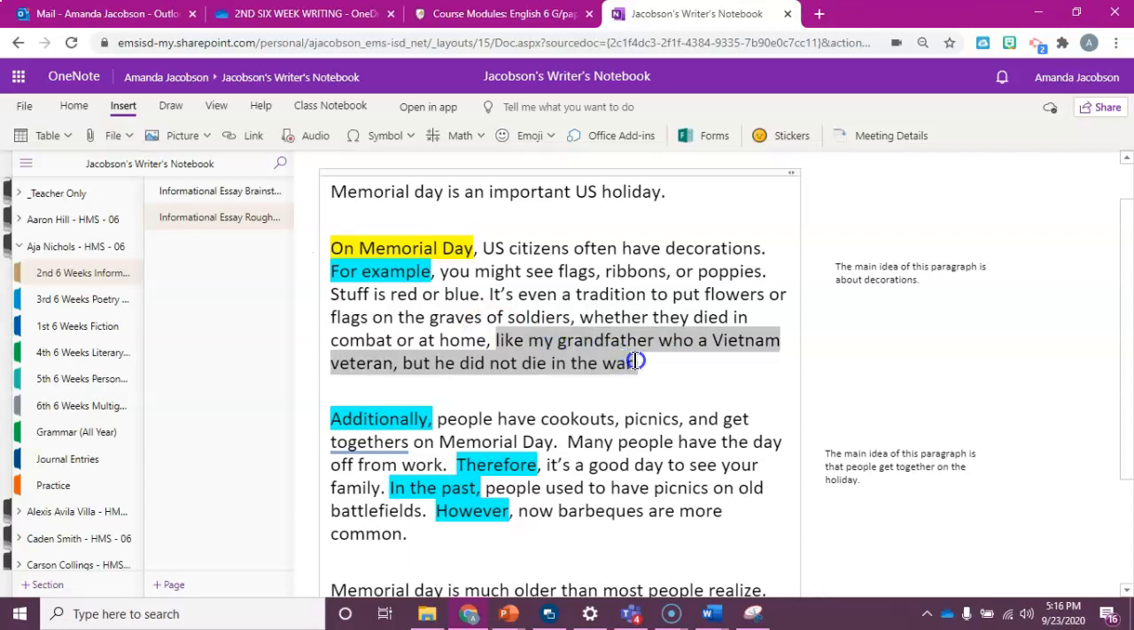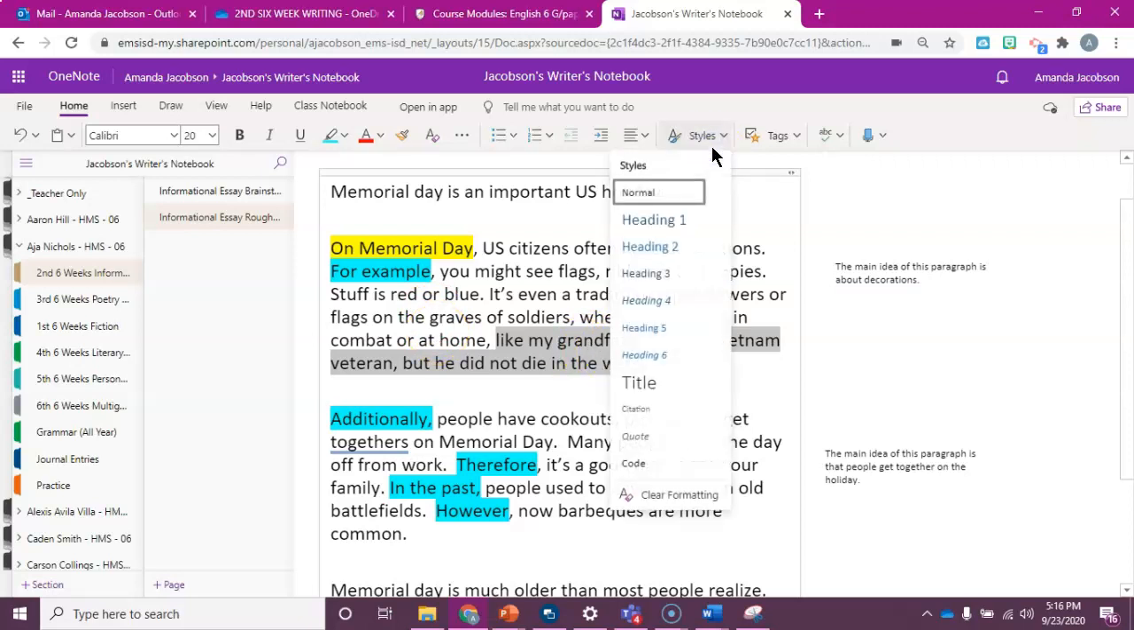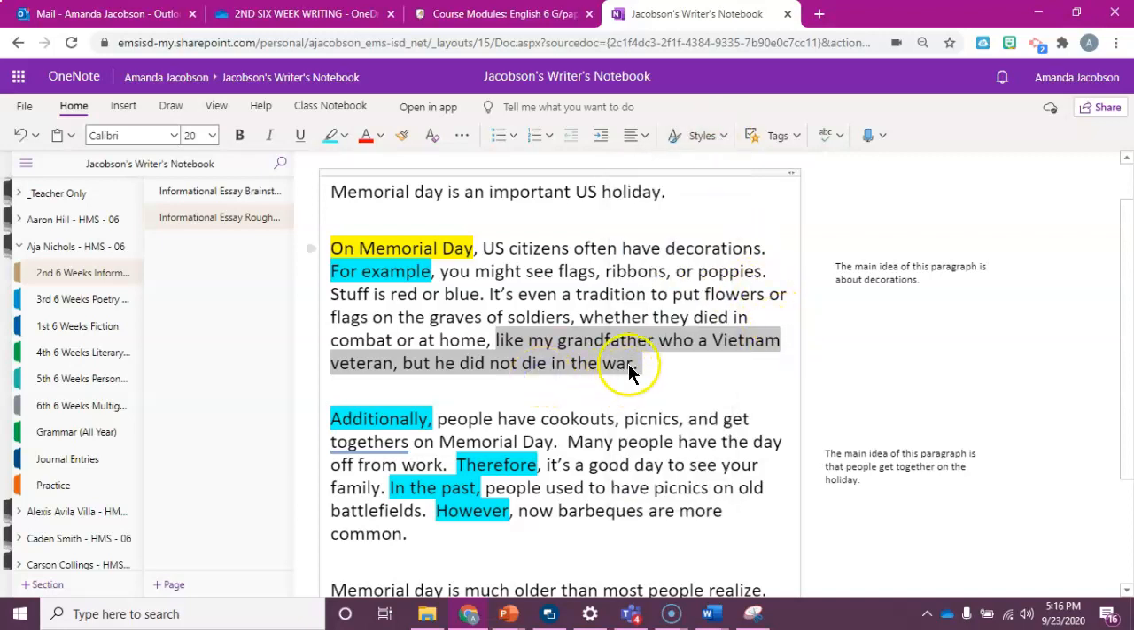I don't need to talk about my grandfather being a Vietnam veteran or whether or not he died in the war because my grandfather is not relevant to this story. We're talking about the decorations in this paragraph. This part about my grandfather is not useful. So I'm going to highlight this, click on these 3 dots, and then click strike through. The information is there if I need it, if I decide to move it later, but this detail is irrelevant to this paragraph. So I'm going to do the strike through and put a line through it.